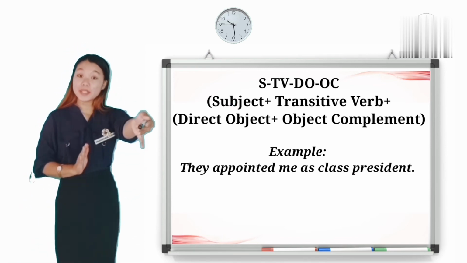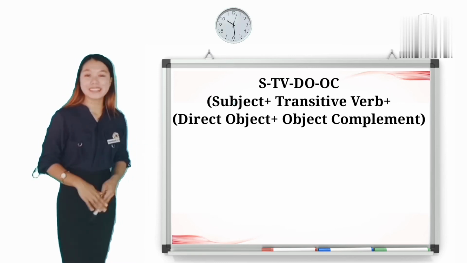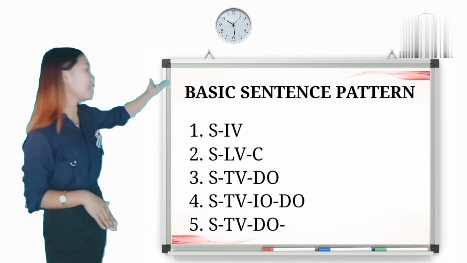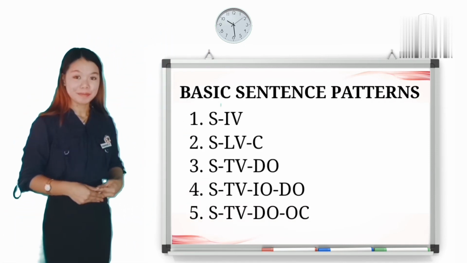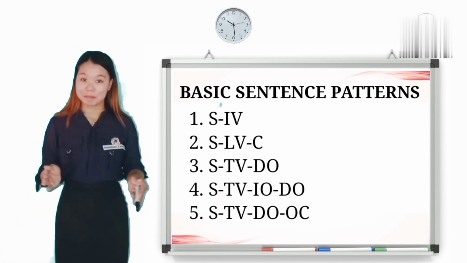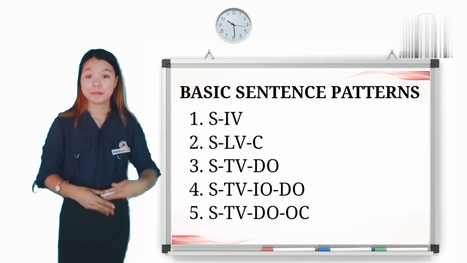Yes, Miss Ruth. They appointed me as class president. They is the subject, appointed is the transitive verb, me is the direct object, and the object complement is president or class president. Very well said, Miss Ruth. Class, did you understand the five basic sentence patterns? Yes, ma'am. Do you have any question or clarification regarding the discussion? Class, come on, you may raise your hand if you have any question.